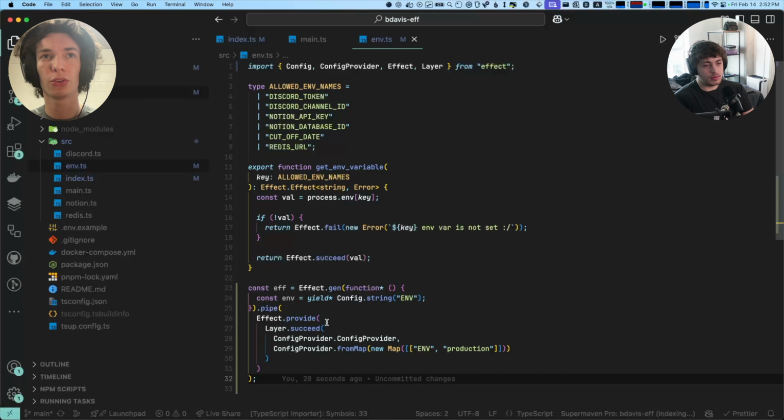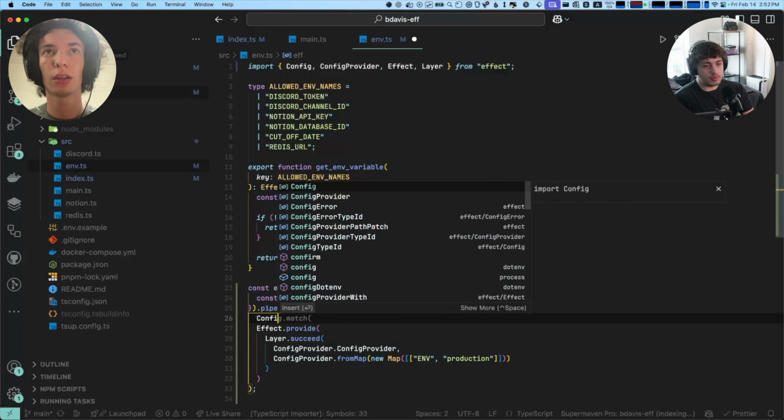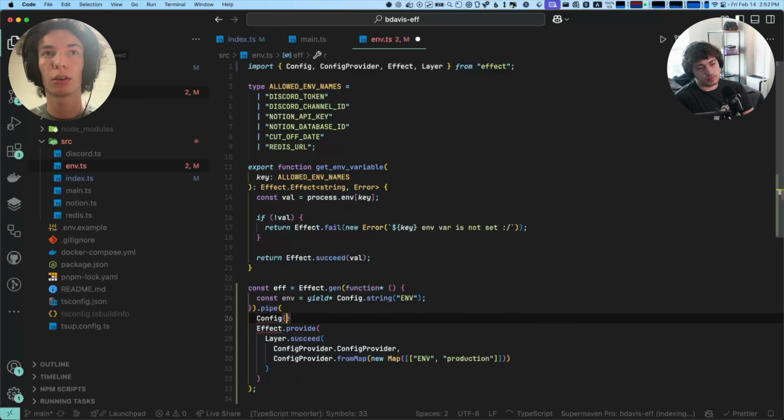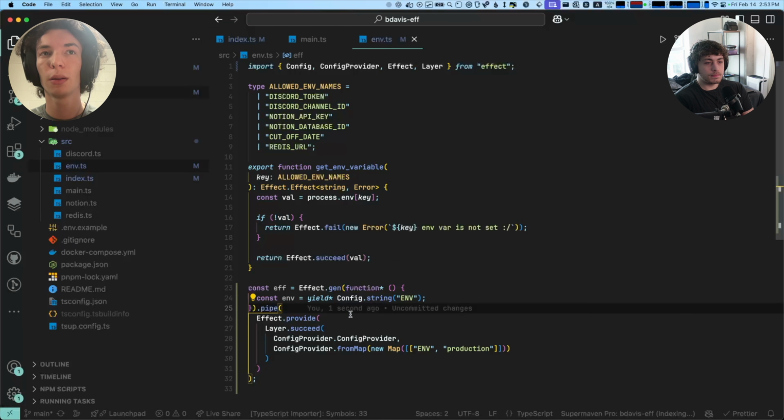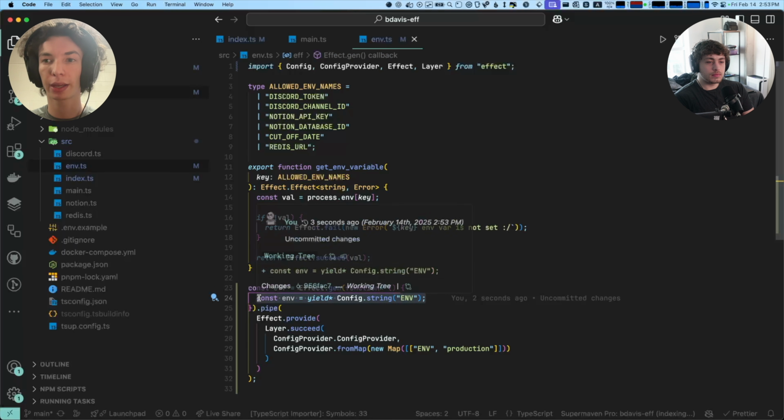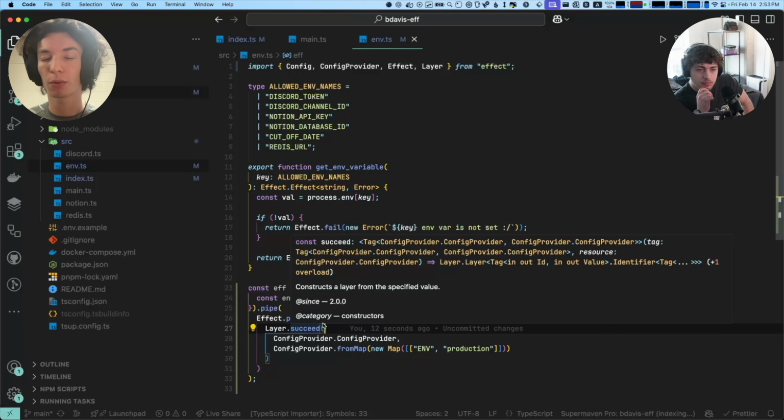The other thing that you can do is there's a ConfigProvider dot, I think it's nested. All of your config requests, you can basically externally make it so that they're all prefixed with a certain name. Or you can make it so that they're all converted from uppercase to lowercase or camel case, all that stuff.